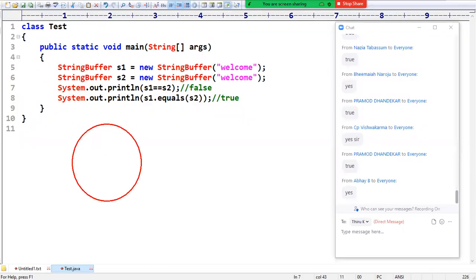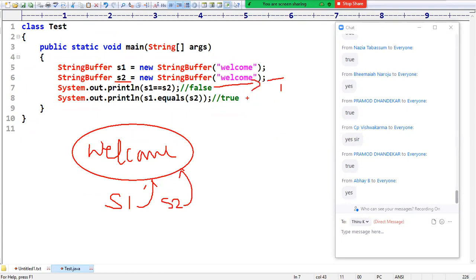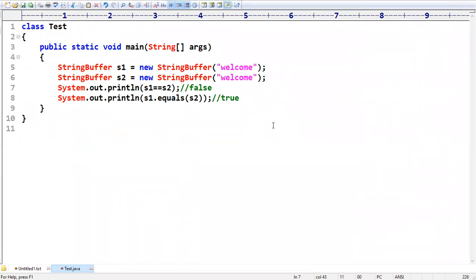First we are going to get one object, s1. s1 is going to create a string called welcome. Then one more object is there, s2, and s2 is also pointing to the same object. That's why in this case it is true, and in this case it is true. This is your expected answer, right? Could you please confirm?